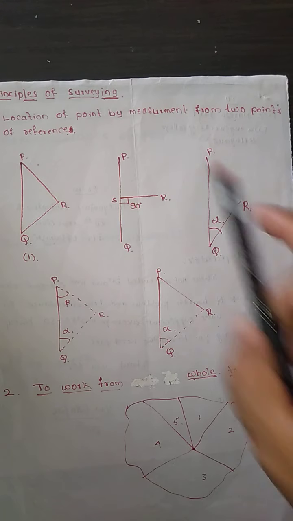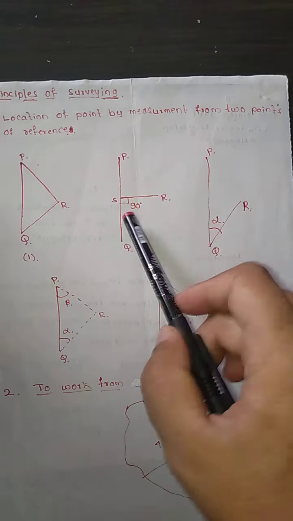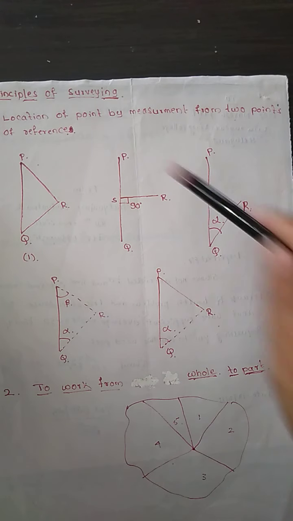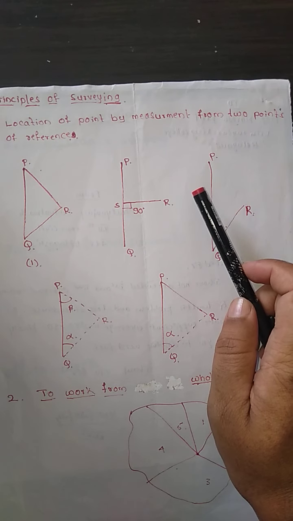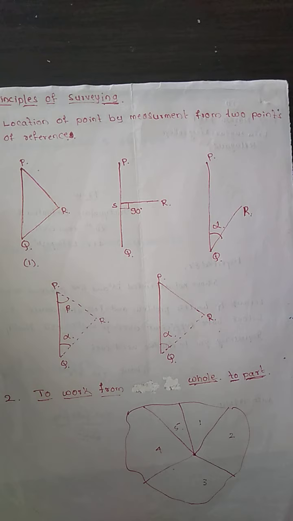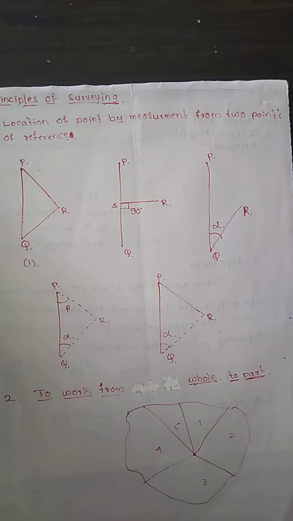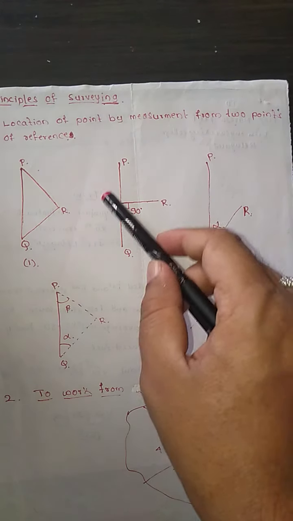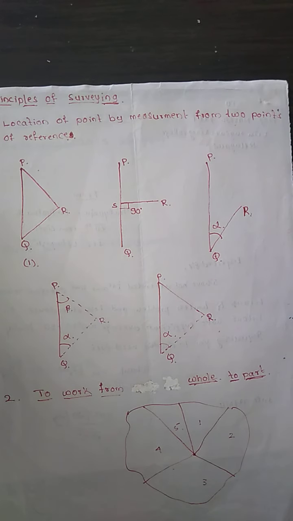I'll repeat it. The location RS, we are going to plot it on the line PQ, and the lengths PS and SR are going to be measured, and then R can be plotted by using the set square, which is at an angle of 90 degrees. So this is how the location R can be plotted.